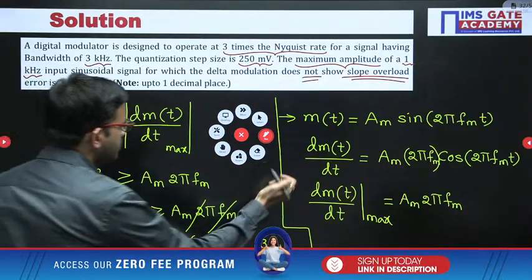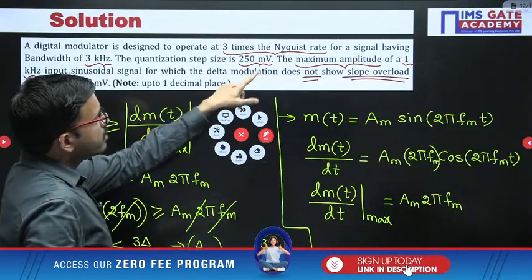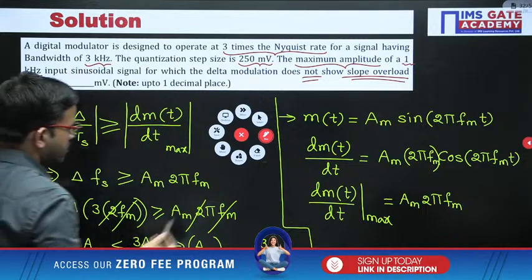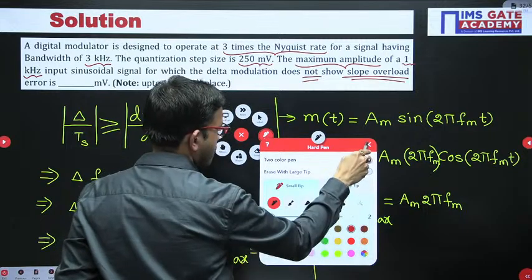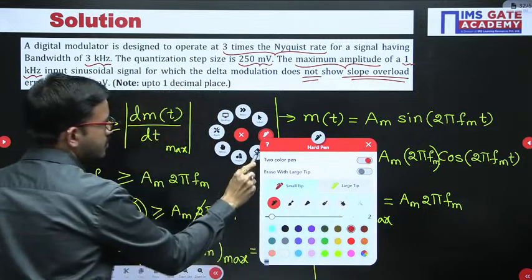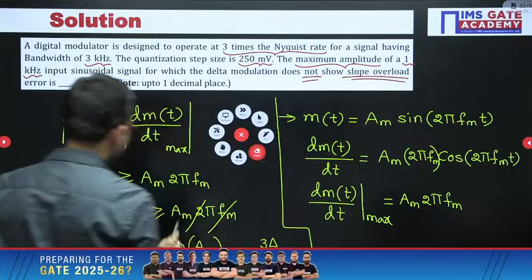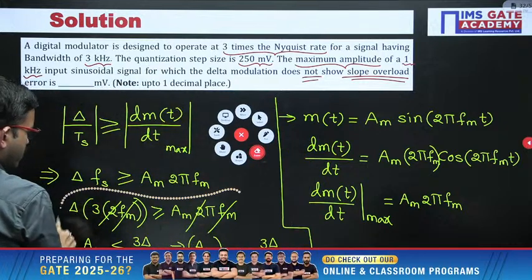Here in this case, the Nyquist rate for a signal having the bandwidth 3K. Yeah, one second, I am just representing once again.